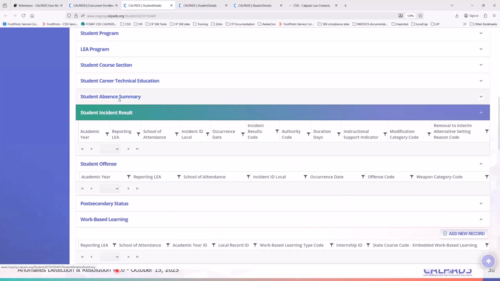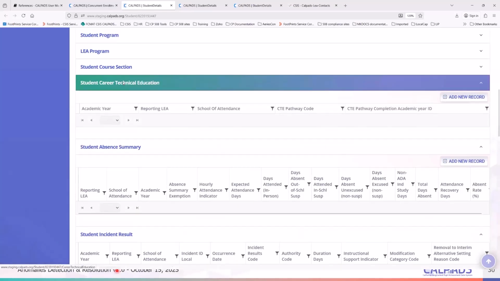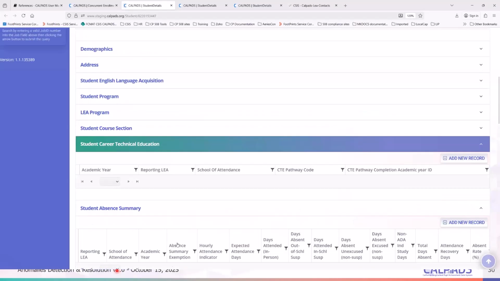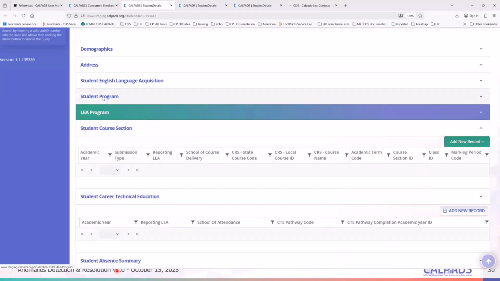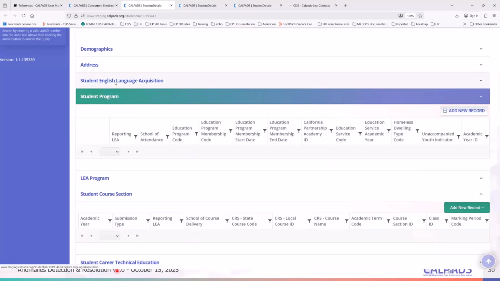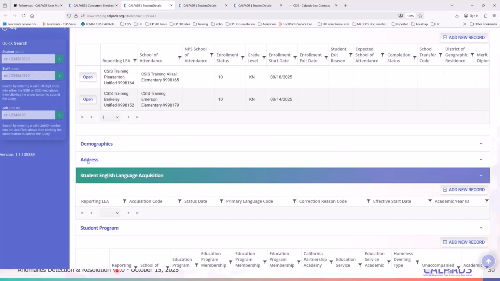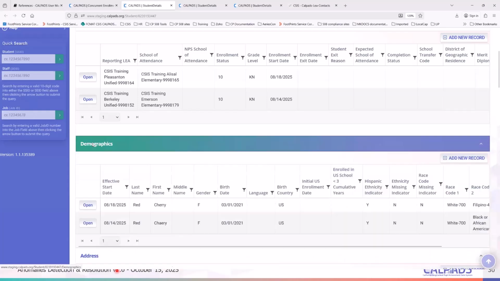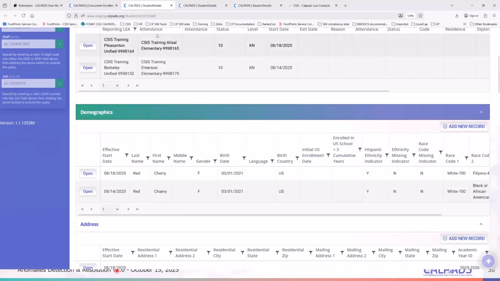Incident, nothing. Summary, SCTE. So essentially, you need to check if you may have updated records of the students already in CalPADS. Okay, programs, SILA, address, demographics. So I guess you only had both the demographic and SCNR information posted at this time.